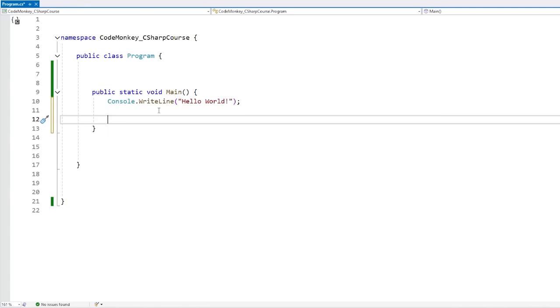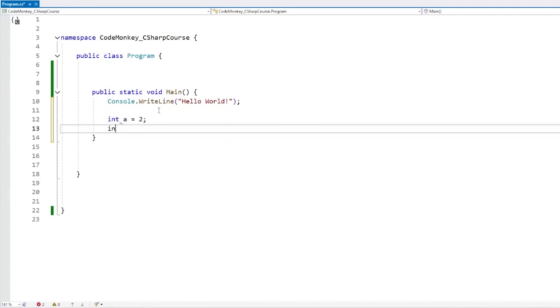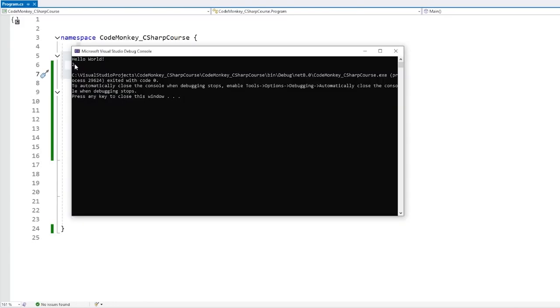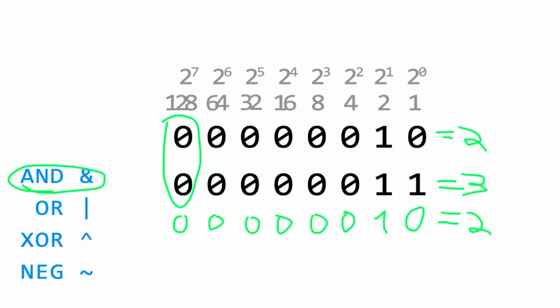So over here in our code, we can define just the number 2 and define the number 3, and then do a bitwise operation. So we do A and B. Now importantly, it's this one, just 1 ampersand. It is not 2 of them. This one is a Boolean AND, that is not what we want. We want just 1 ampersand to do a bitwise operation. So let's do a console.WriteLine on this one to see what this returns. And there it is, the number 2, exactly as intended. So what we are doing here is doing an AND operation, but applying the AND to the bits themselves.